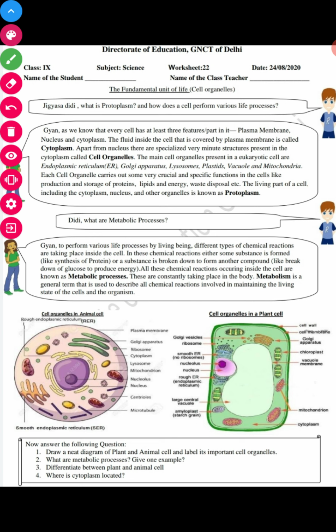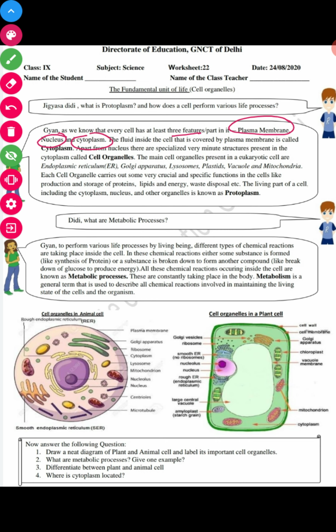And today we are here to discuss DOE Worksheet 22, Schedule 24th August 2020 from your chapter The Fundamental Unit of Life. And today we are discussing cell organelles. Gyan asked Jigyasa Didi, what is protoplasm and how does a cell perform various processes? Jigyasa Didi replied, Gyan, as we know, every cell has at least three features. First, plasma membrane, second, nucleus, and third, cytoplasm.